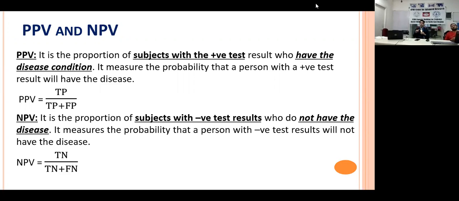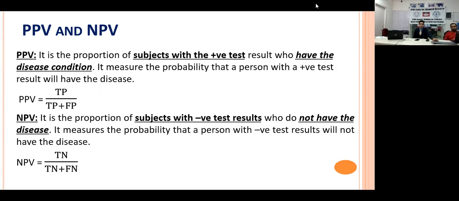Among the positives, it could be truly positive because the person was diseased, or your test can falsely declare some people as diseased when in reality the person was not. So the positive predictive value is equal to true positive divided by true positive plus false positive. That is the clinician's dilemma: the clinician does not know the true status of the patient. From all the positives, the clinician asks, on the basis of this test, can I declare my patient as positive? Similarly for negative: when the subject is negative, can you declare the person as negative?